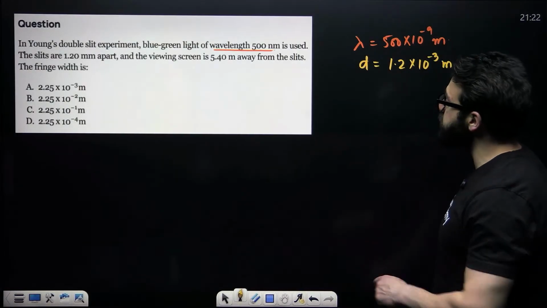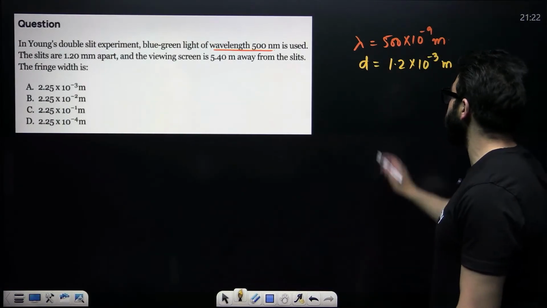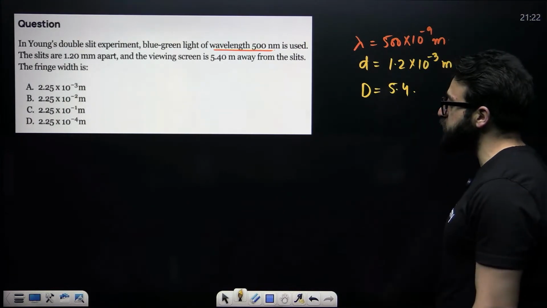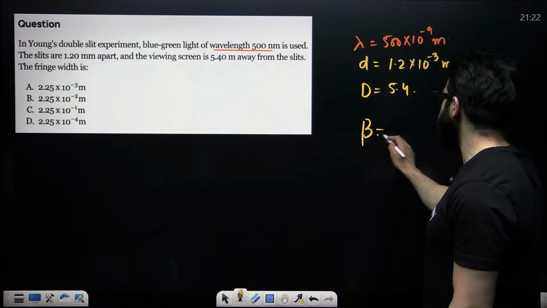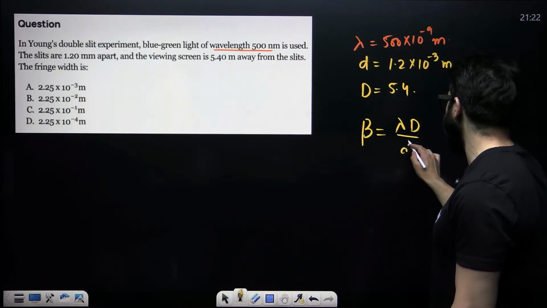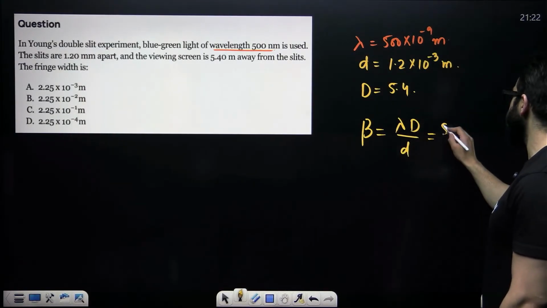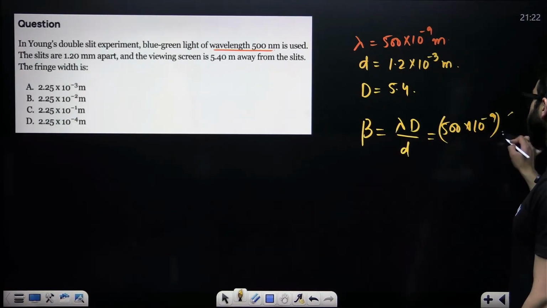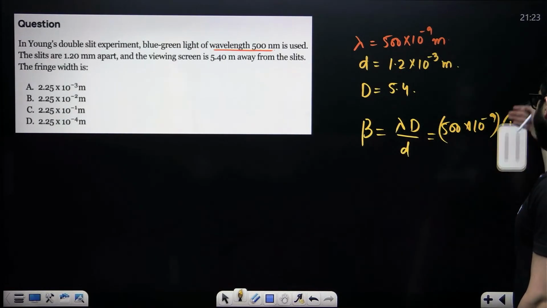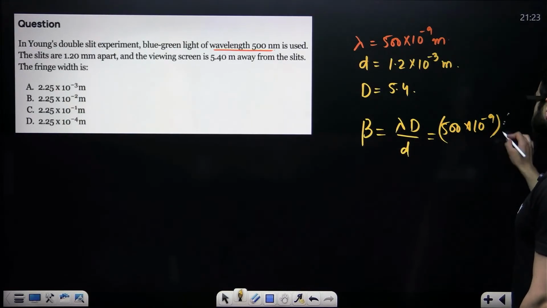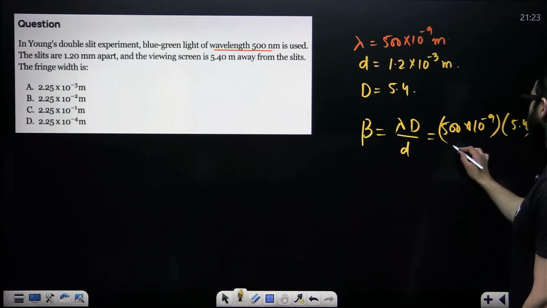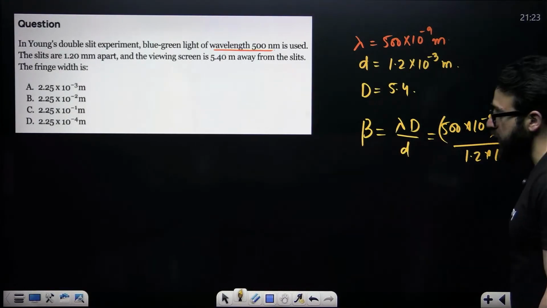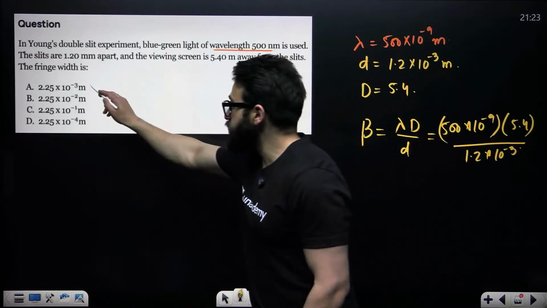The viewing screen is 5.4 meter away, so capital D is given as 5.4. The fringe width beta is equal to lambda D divided by d. Now lambda is given as 500 into 10 raised to the power minus 9, D is 5.4, and d is 1.2 into 10 raised to the power minus 3. Check out what is the answer. I guess option first.